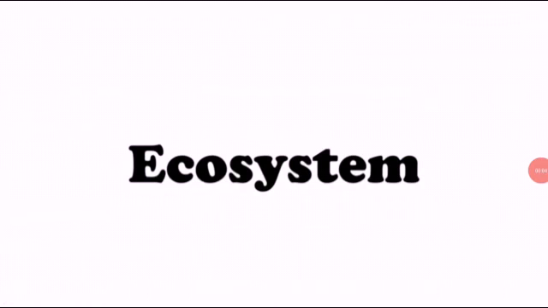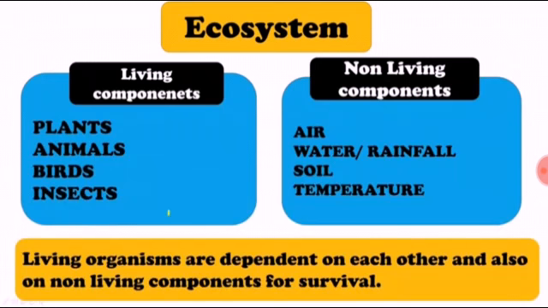Our next topic is ecosystem. To understand this, let us see two components of ecosystem. The first one is living component and the second is non-living components. In living components, we will see plants, animals, birds and insects. And in non-living components, we have air, we need water and rainfall, we need soil also, we need moderate temperature also.